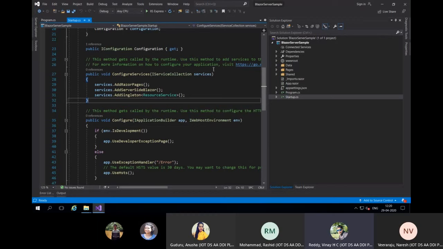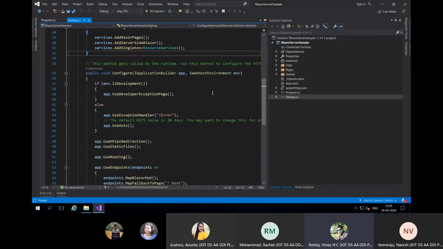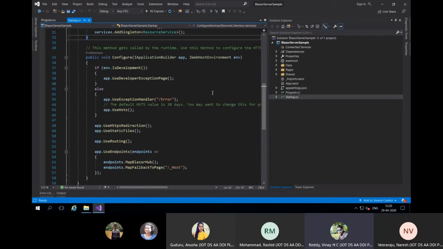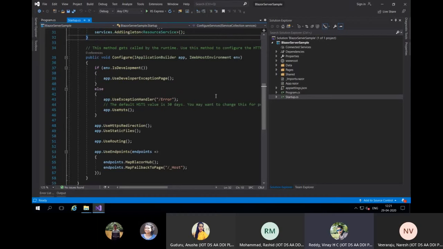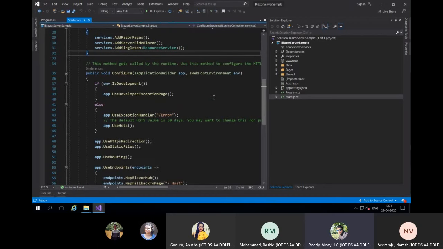Then there is the part more related to app configuration, which means, for example, in the development environment you should have the exception page. Then HTTPS redirection, and if you want to use route configuration, this is more related to the application configuration. The upper one is more related to service configuration. So this is where we configure the initial setup of our application and services.